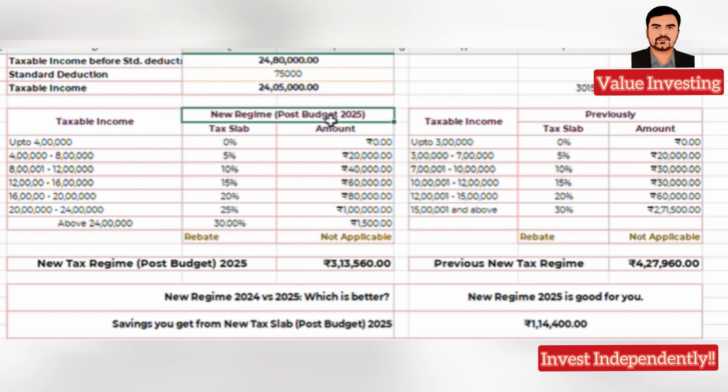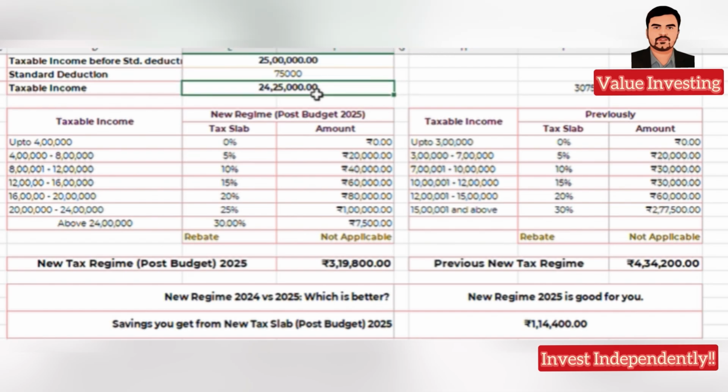So this is the new tax regime with the latest slabs and the new tax regime with last year's slabs. If you see here, for a salary of, say, let me put 25 lakhs here. For a 25 lakh salary, 75,000 is the standard deduction, which is 50,000 in case of the old tax regime.